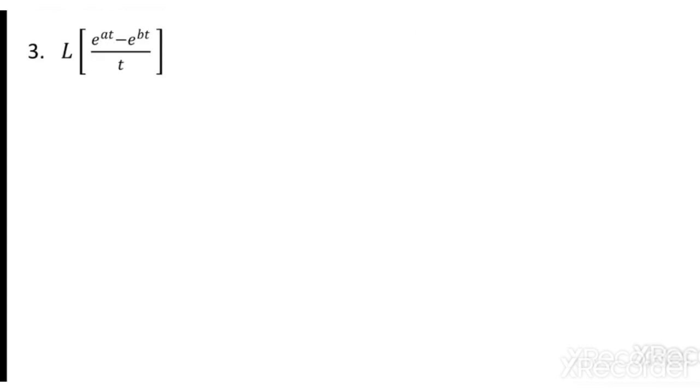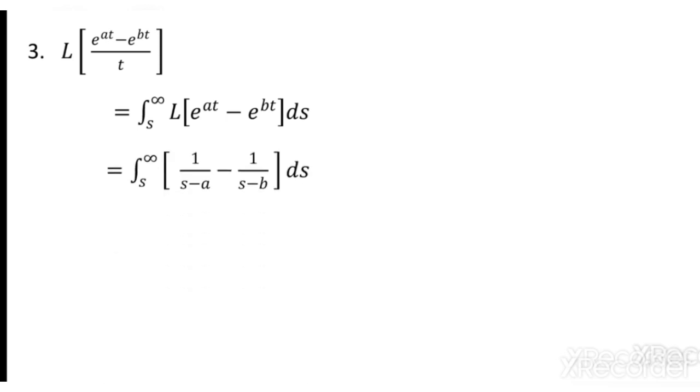So take one more last problem. I just take e power a t minus e power b t by t, the same technique, integrate. After getting the Laplace transform of the numerator, the result is 1 over s minus a minus 1 over s minus b. Integrate this with respect to s between the limit s to infinity. Since we know the answer, 1 over s minus a integrates to log of s minus a, and we adopt the logarithmic rule also.